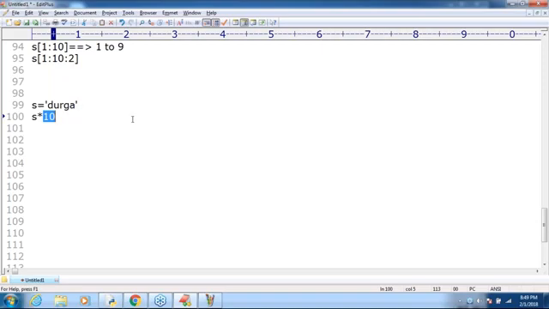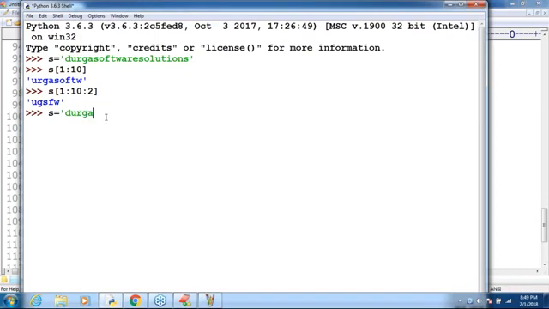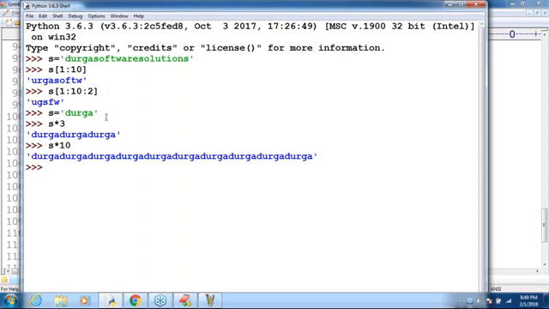Sir, just have a look once. S is equal to Durga, and S into 3 I'm taking. Then how many times is Durga going to come? Three times: Durga, Durga, Durga. And S into 10, then Durga, Durga, Durga, and so on, 10 times. Such great flexibilities, several things are there in Python. Be anxious to get several new things, I'm sure.